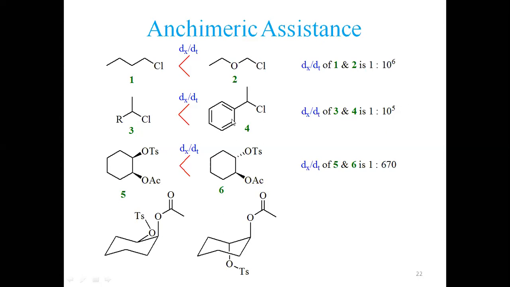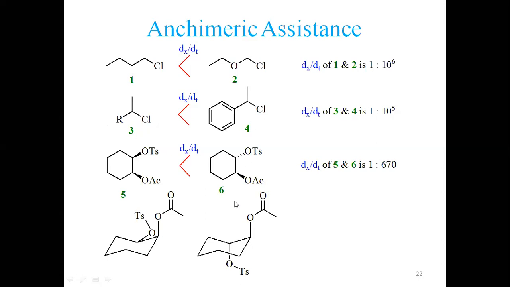Why? Because in this case, if this chlorine leaves, this pi electron density is stabilizing the positive charge here. But if this X leaves from here, this R is not going to stabilize it by resonance. So here there is resonance stability of the carbocation, but there is no resonance stability of the carbocation there. This is the reason it is proceeding very fast.